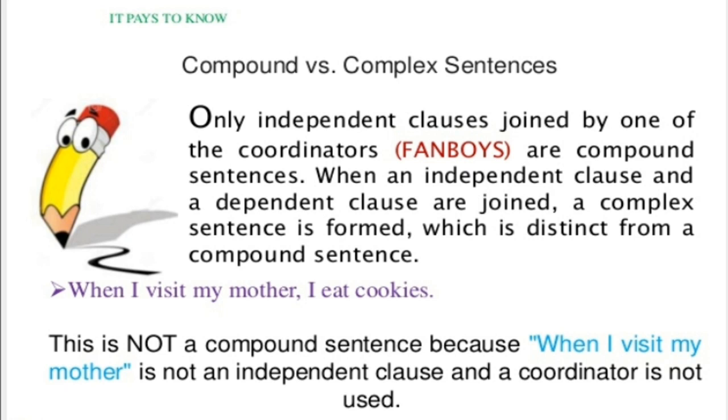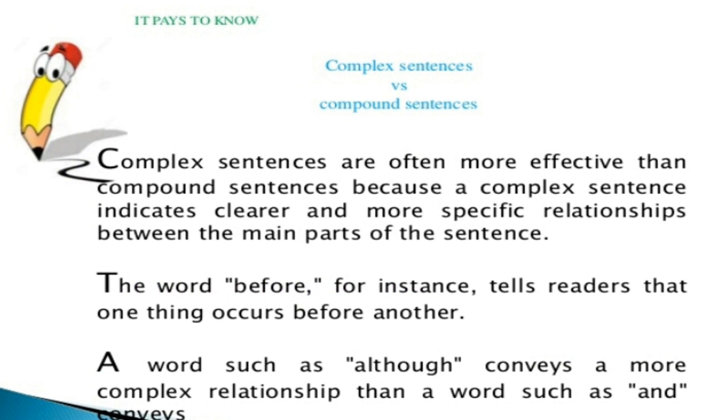When I visit my mom, I eat cookies. This is not a compound sentence because when I visit my mother is not an independent clause, and the fanboys coordinator is not used. When is the subordinating conjunction and therefore it becomes a complex sentence.